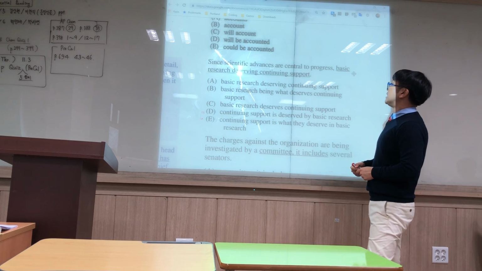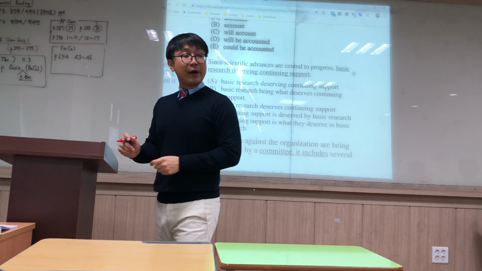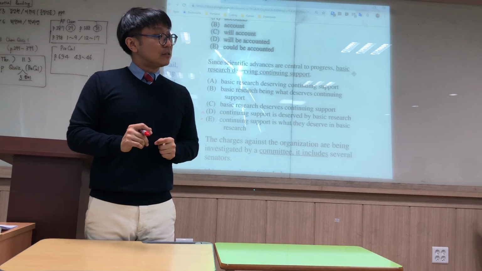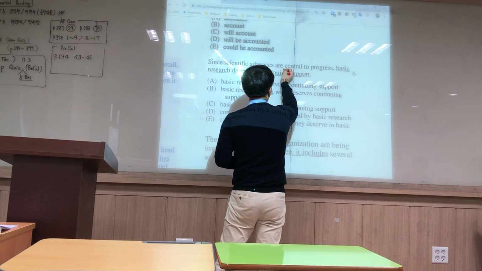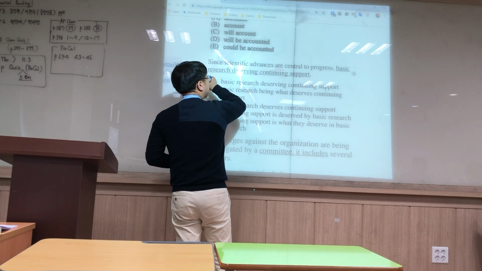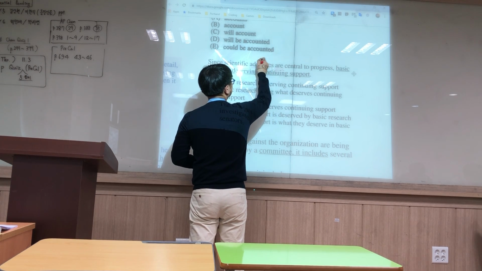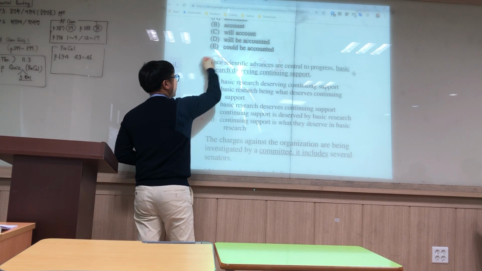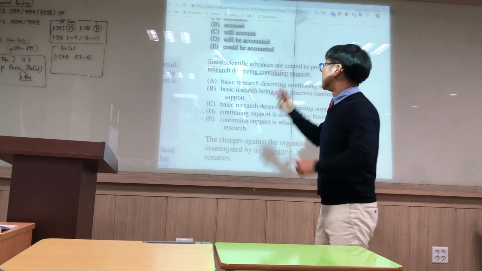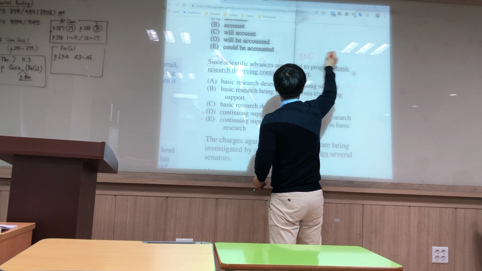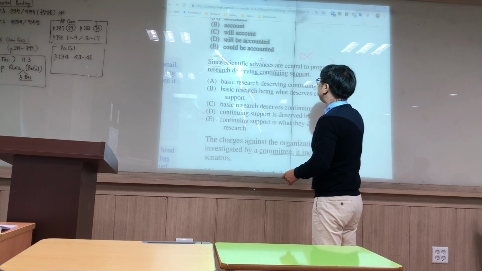"Since scientific advances are central to progress," what should we always do in these sentences? We should always find the verb first, right? So I see "are central," verb. What's the subject? Scientific advances. Advances are central. But what I notice immediately is that we have "since" here. Since is a subordinating word, so it's a dependent clause. DC, comma, "basic research deserving continuing support."